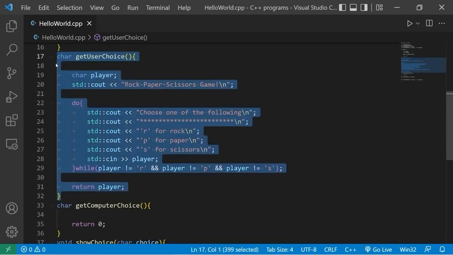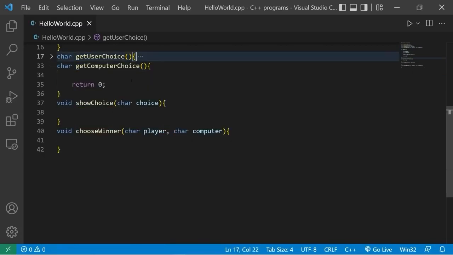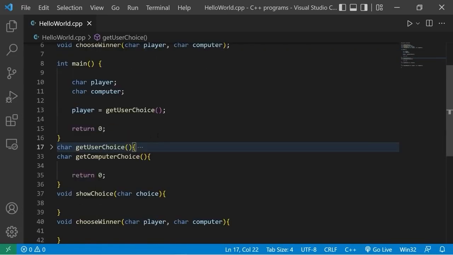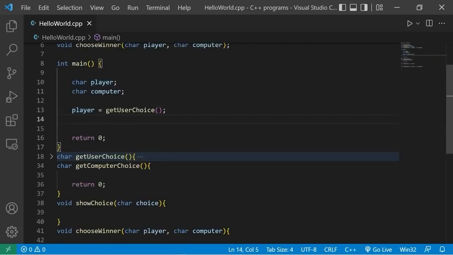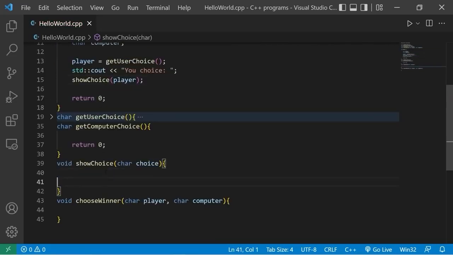Okay, that is the getUserChoice function. That is complete. So I'm going to close out of this function. After we assign our player variable, let's display the user's choice. Standard output, "Your choice: ". Then we will invoke the showChoice function. It has one parameter; we have to pass in a choice as an argument. We will pass in our player. That's a character. Within the showChoice function, I'm going to create a switch.